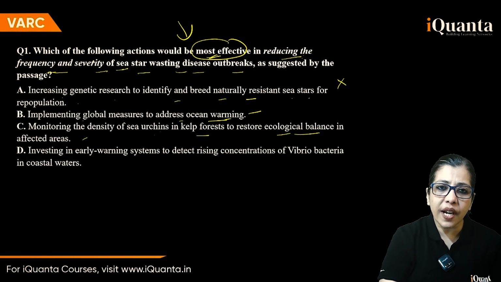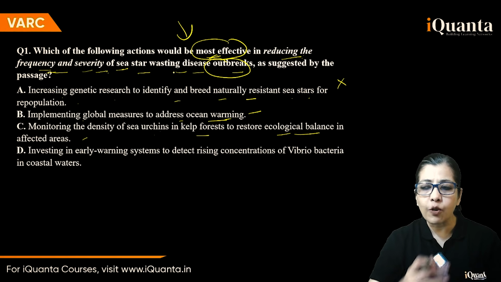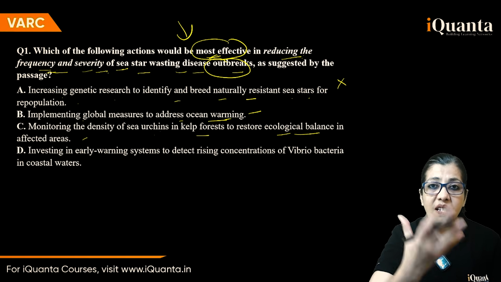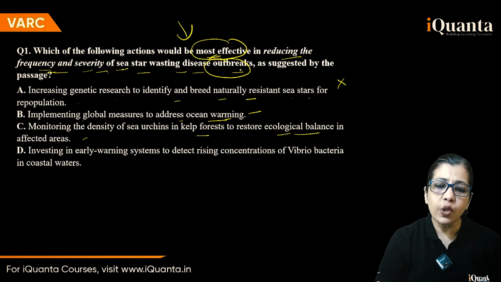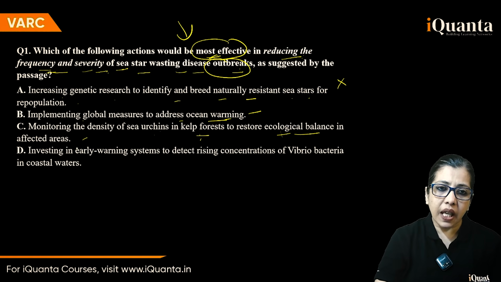But how would you reduce the frequency and severity of outbreaks? The outbreak has started, right? How would you reduce that? This is later. You are trying to restore the balance, so that's for afterwards. Investing in early warning systems to detect rising concentrations of this in coastal waters. So this is eliminated. I'm left with this and this.